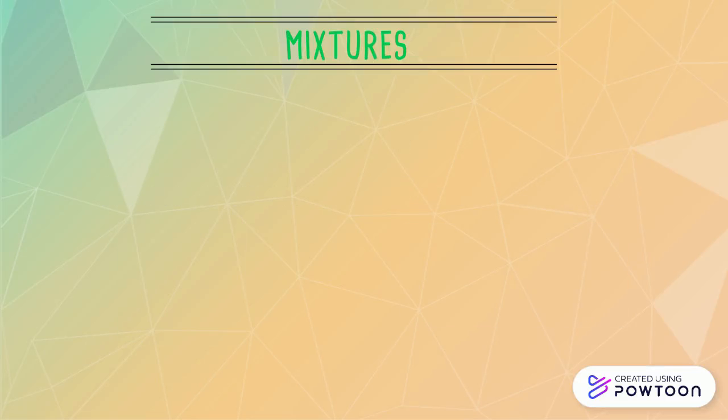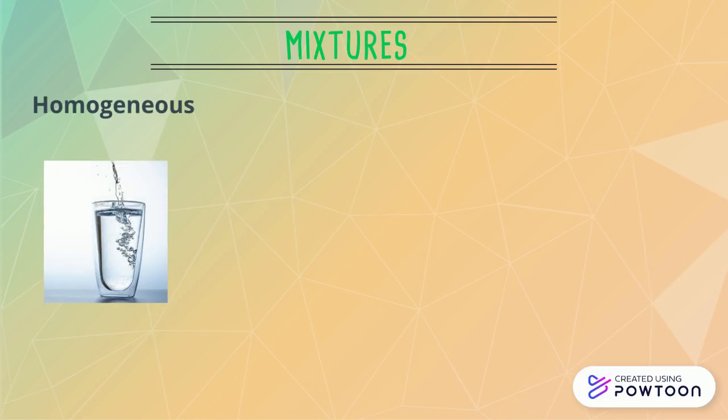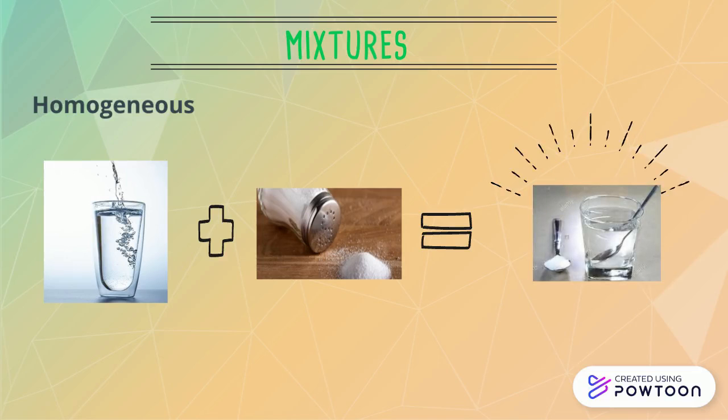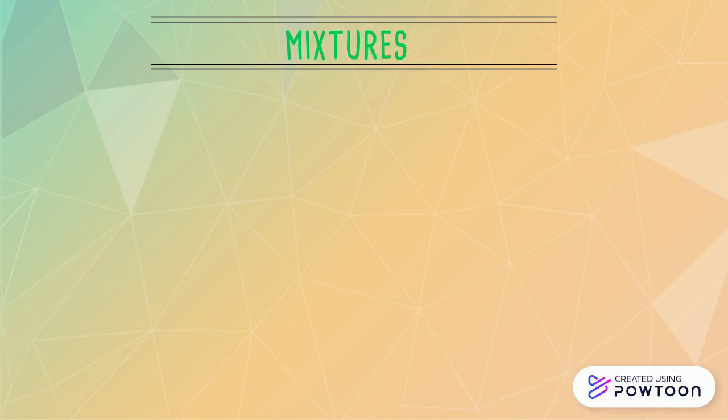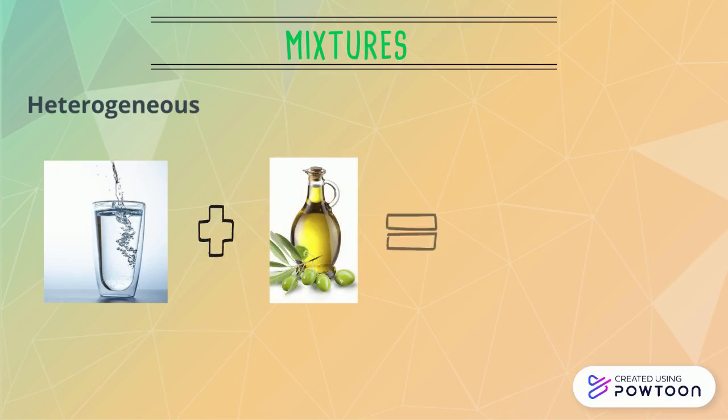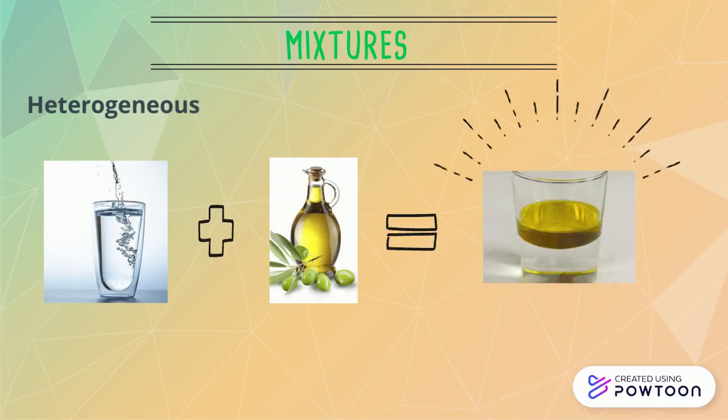A homogeneous mixture, also called a solution, exhibits a uniform composition and appears visually the same throughout. Example: water with salt. A mixture with a composition that varies from point to point is called a heterogeneous mixture. Example: water and oil.